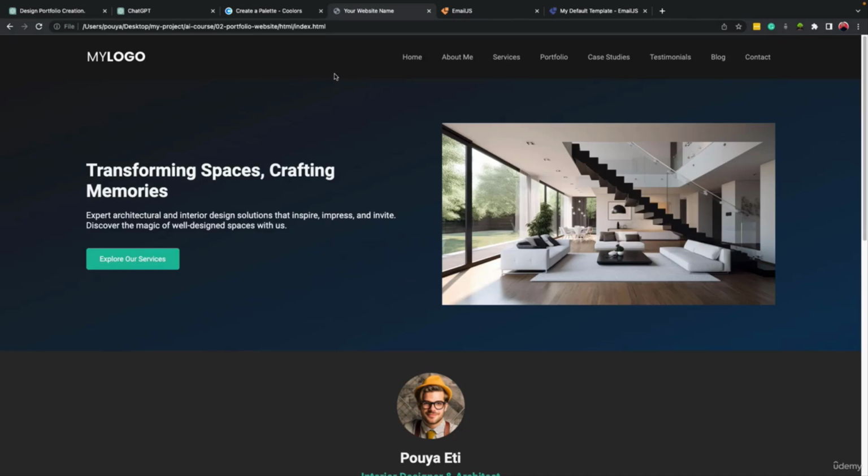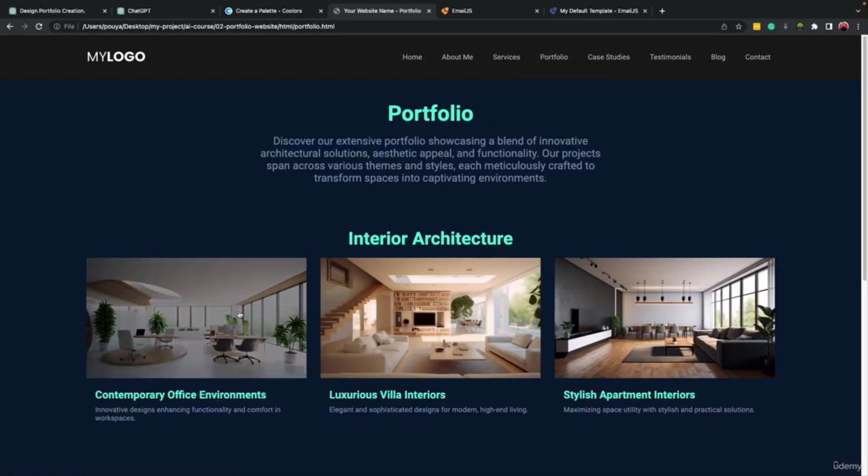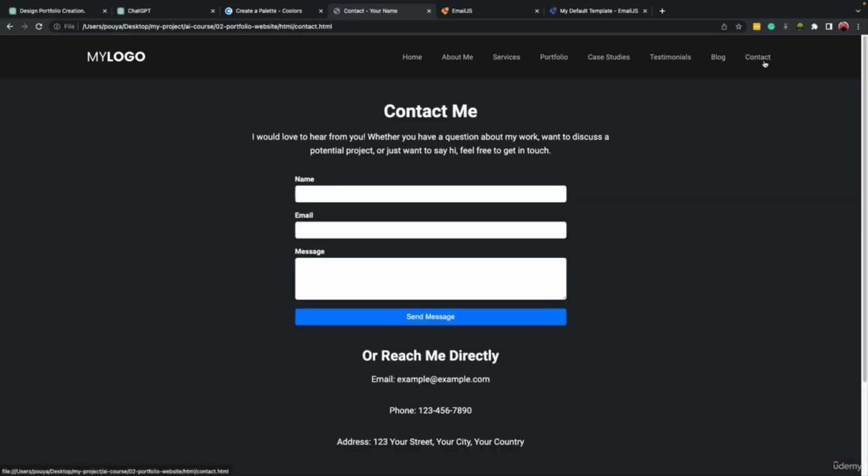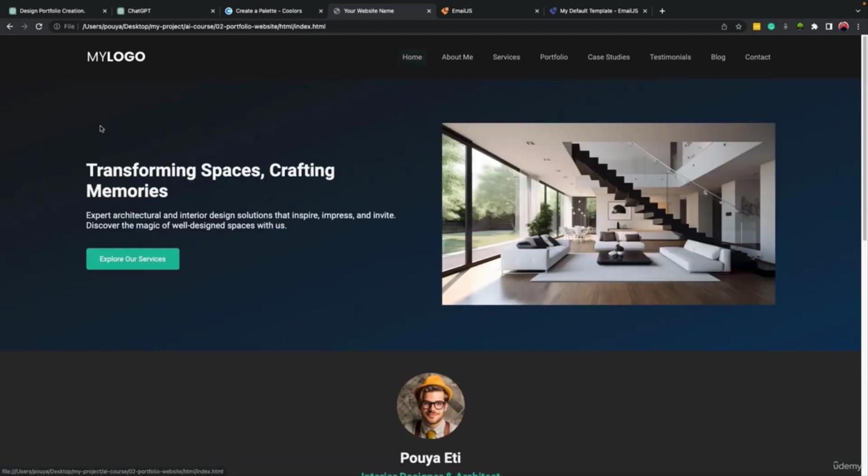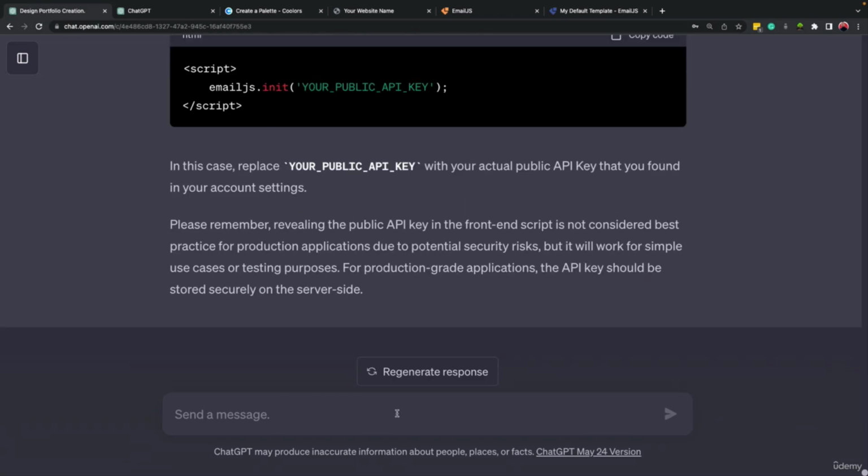All right, till now we have created parts of our website: the homepage, the portfolio page, the product page, the contact page, okay? And the functionality is working fine, right? So you can keep going with this, creating the rest of the pages for this website. And after that, you can talk to ChatGPT and ask how you can make this website public and put it on a host.